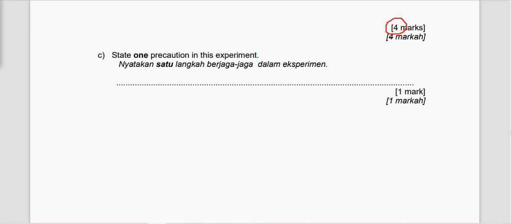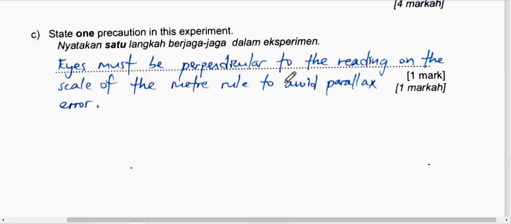Alright, and the last question is asking about precaution. State one precaution for this experiment. An easy precaution that can confirm get the mark will be parallax error. Write the answer like this. Memorize this one. SPM student 2020, please memorize this. You should not miss this mark.